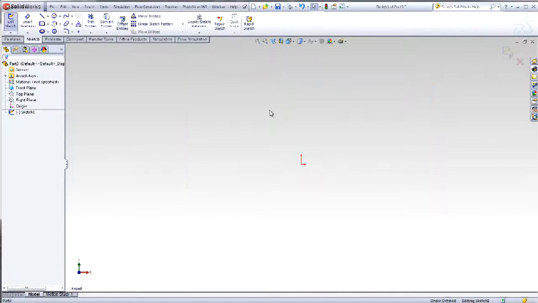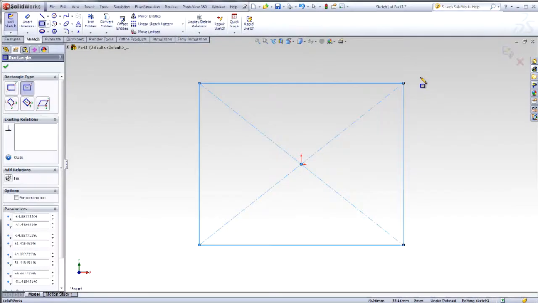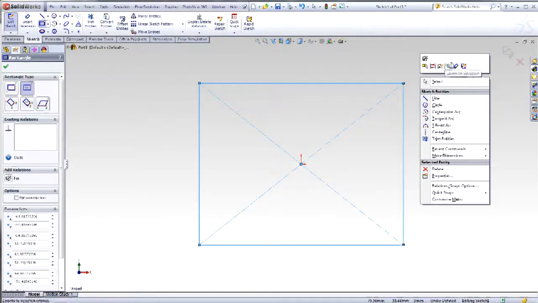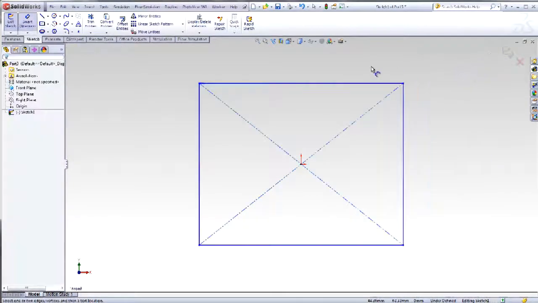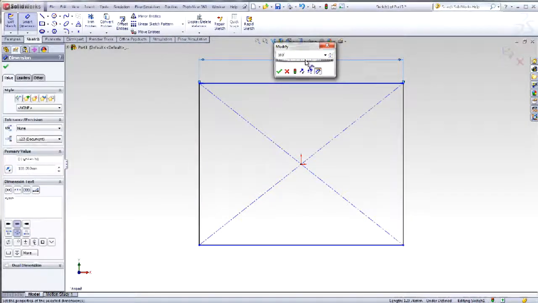For this rectangle, control the width and the length with different dimensions. Select Exit Sketch to complete the Extrude Boss Base feature. The green check mark completes the feature.